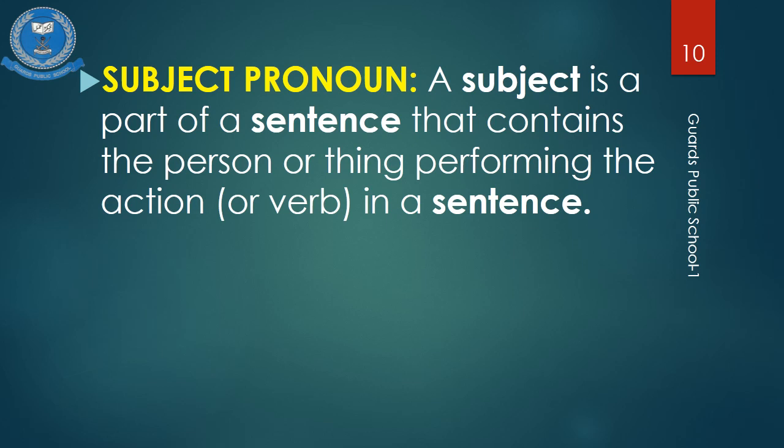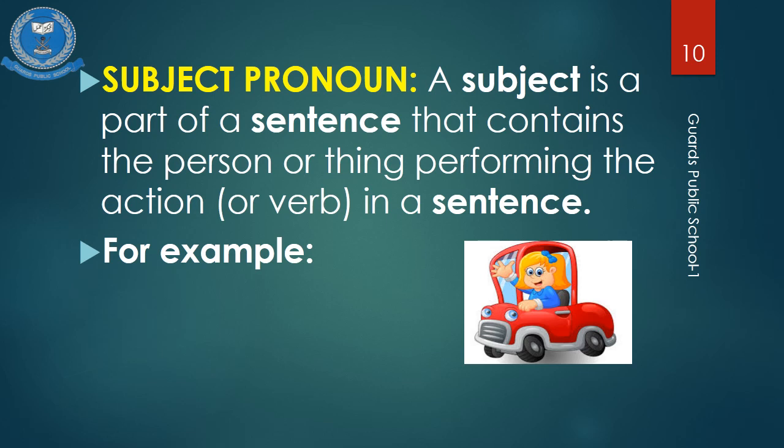For example, if a girl is performing any action, we will say she. If a boy is performing any action, we will say he. If we talk about an animal, we will say it. For example, you can see from the picture a girl driving a car. So we will say she is driving a car.